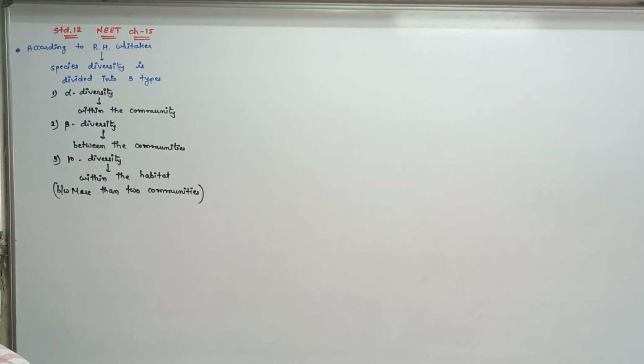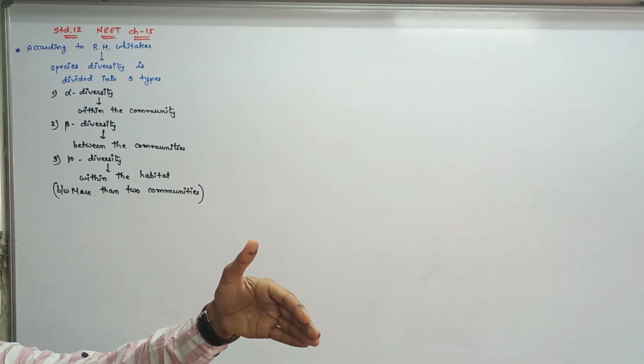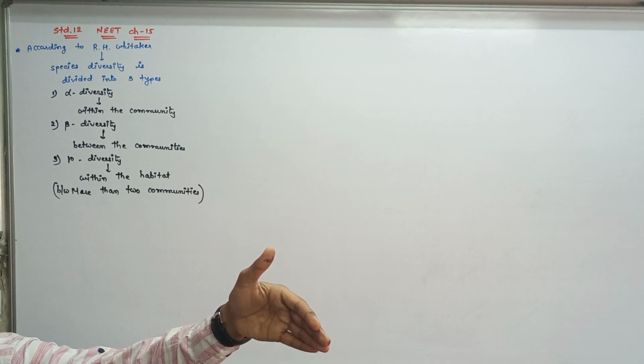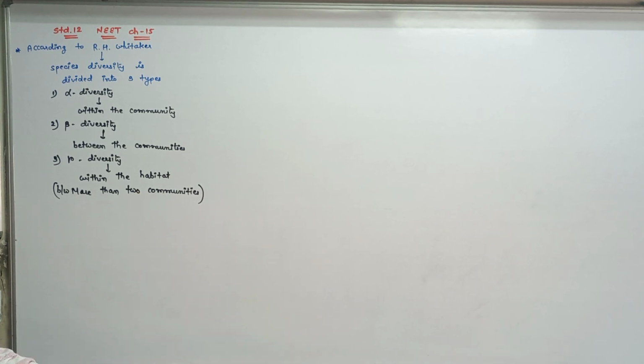So understand it properly that in gamma diversity, beta and alpha both are included. In a very large particular ecosystem, so many communities are combined together and form the gamma diversity. So this is given by R.H. Whitaker. Fine.